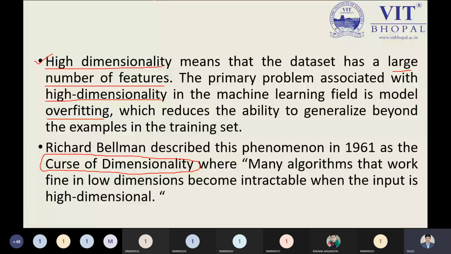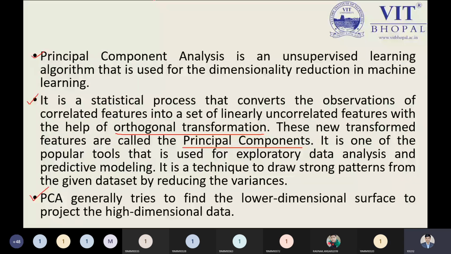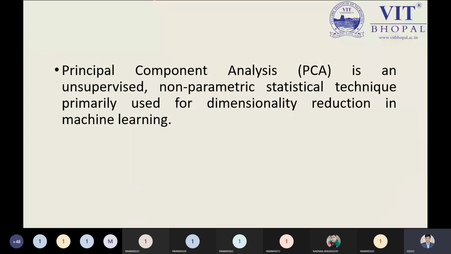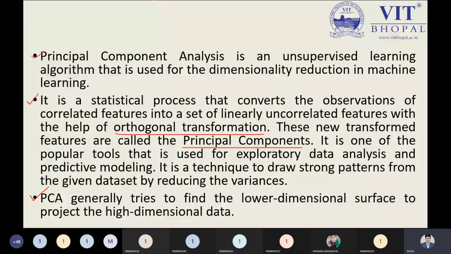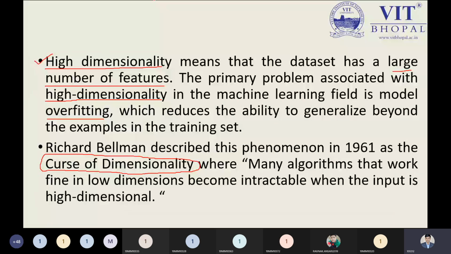Okay, so this theoretical portion is clear to all right now. So far we have discussed the important points. Yes, tell me. Yes, sir. Any doubt? Okay. No, sir. Any doubt to understand what is meant by PCA and principal component, or any doubt about high dimensionality, low dimensionality, and curse of dimensionality terms? Now everything is clear. Yes, sir, clear. Okay, thank you.